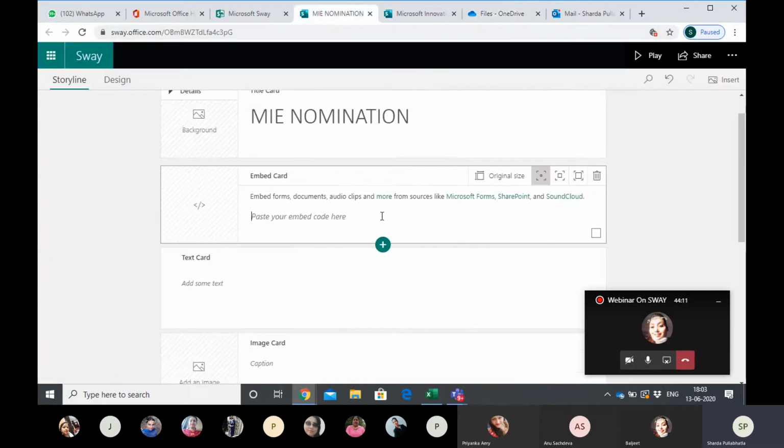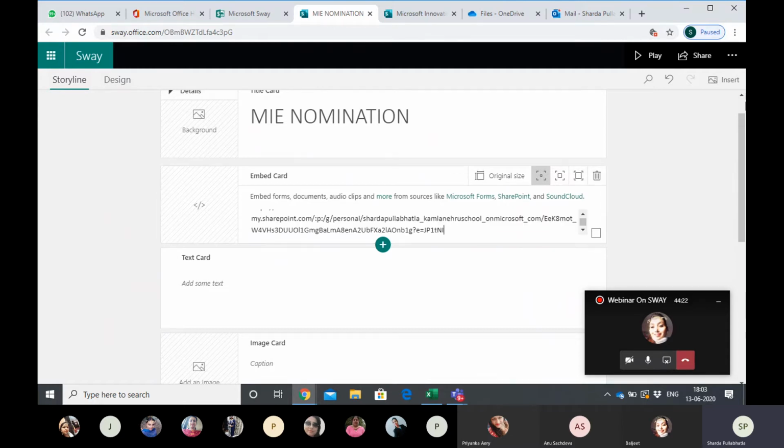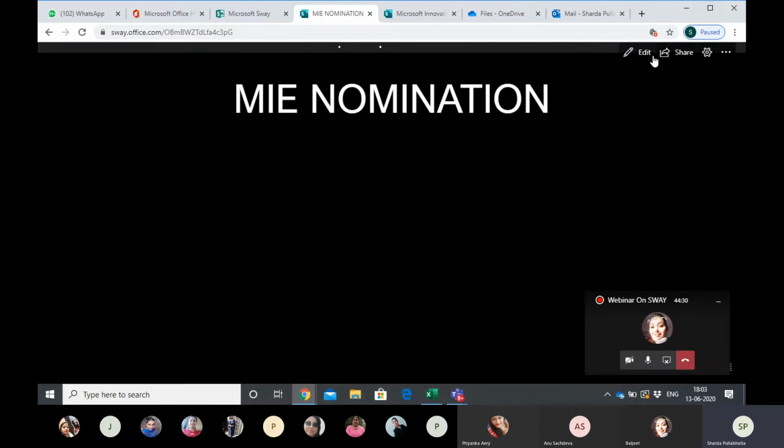And then we go back to our Sway and paste the embed code. We do Control V. Okay, this is the link that we have pasted. If you want to see, we can play it here. And if you feel the link is very big, you can go ahead and shorten it in Bitly, www.bit.ly.com, or search for the Google URL shortener, or any URL shortener that you like, and do it from there. Okay, so this is how the Sway will appear if you click on it.